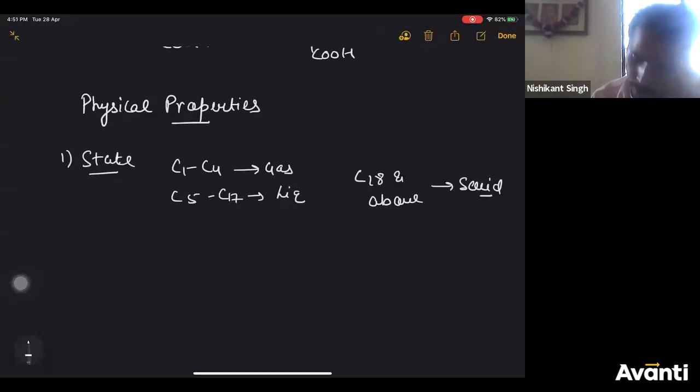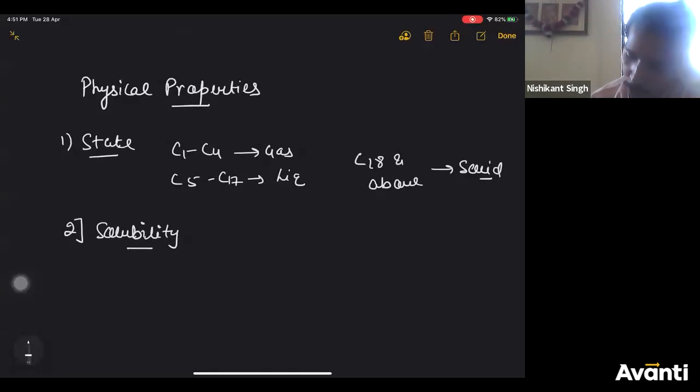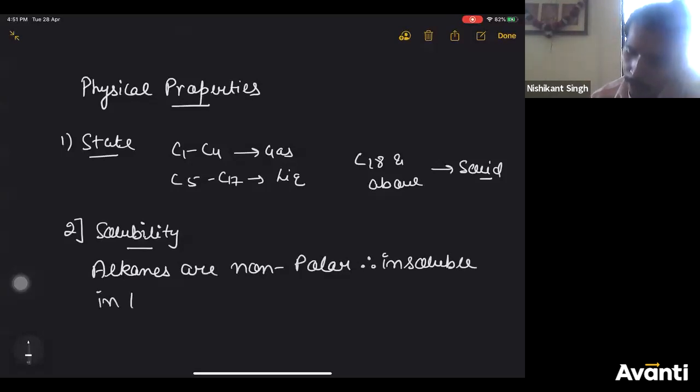The second property is solubility. If you talk about solubility, alkanes are non-polar, therefore insoluble in water.